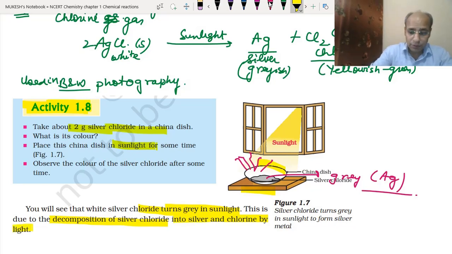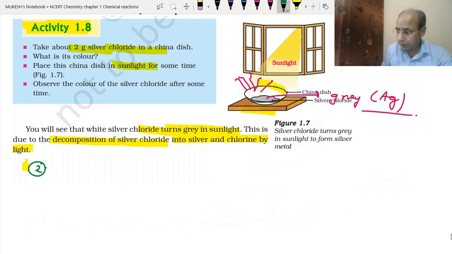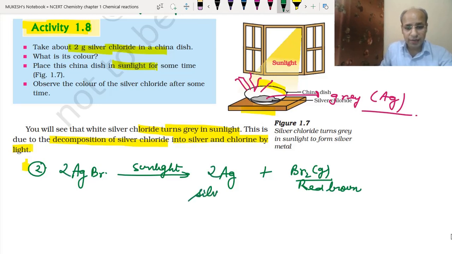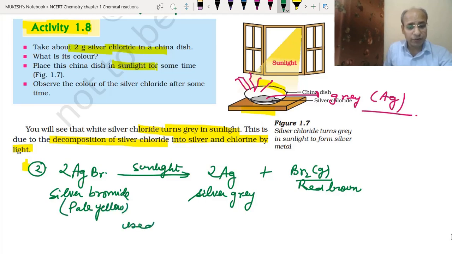Now there is one more example, the second example, silver bromide. When we keep silver bromide in the sunlight, similarly it will convert into silver and bromine gas. In gaseous form it will go out, and it is red brown in color. This is silver, which is gray in color, and this is silver bromide, which is pale yellow in color. So this is also used in black and white photography.